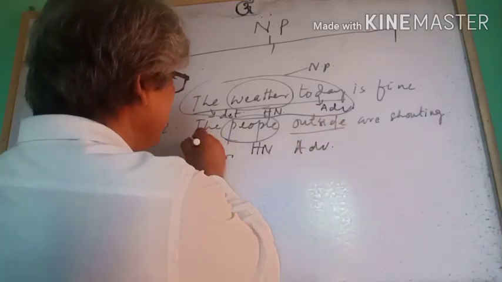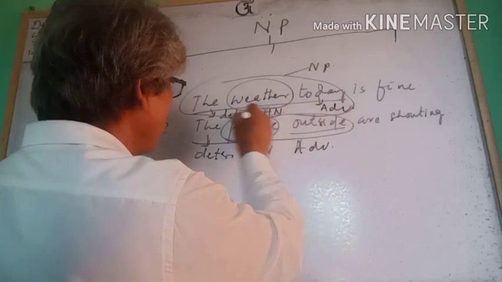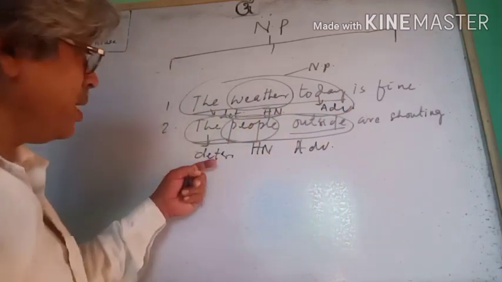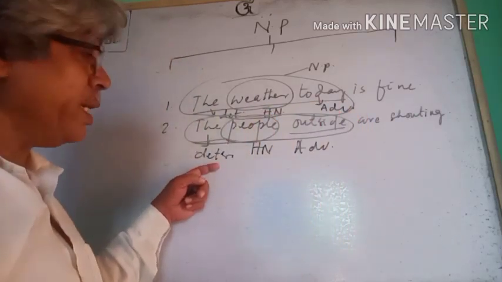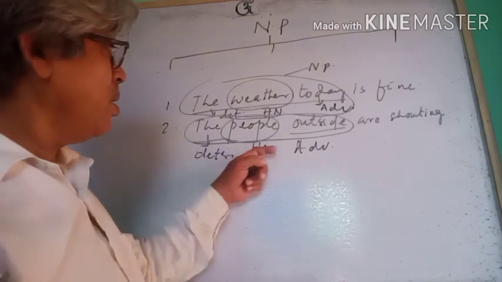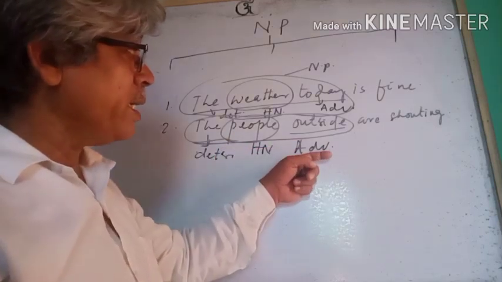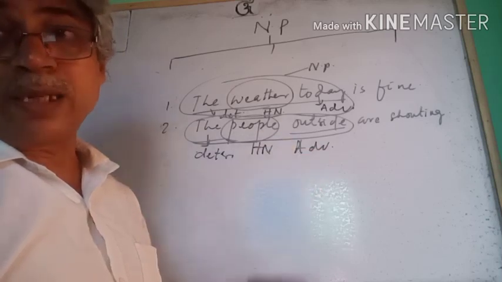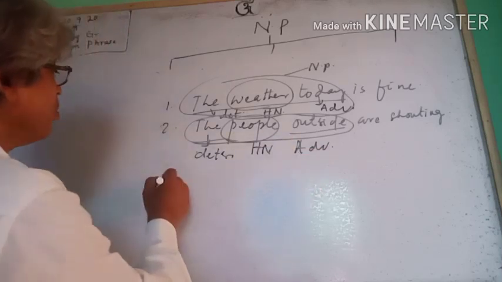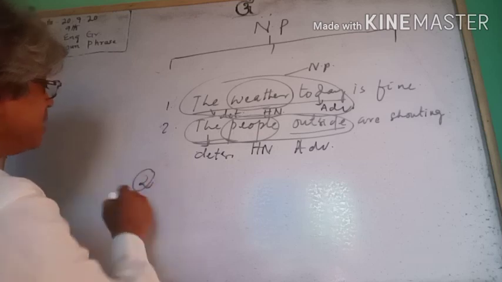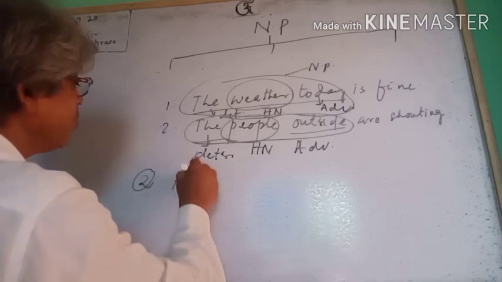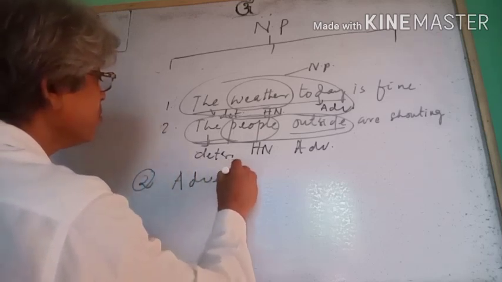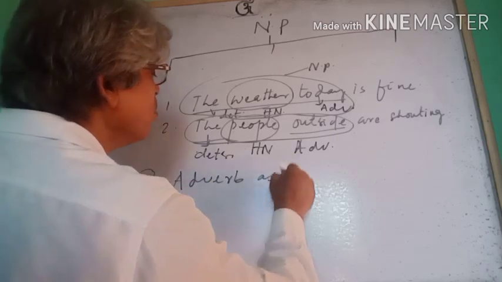So this noun phrase contains a determiner as pre-modifier, and outside, an adverb, is post-modifier. So number 2 is adverb as post-modifier.